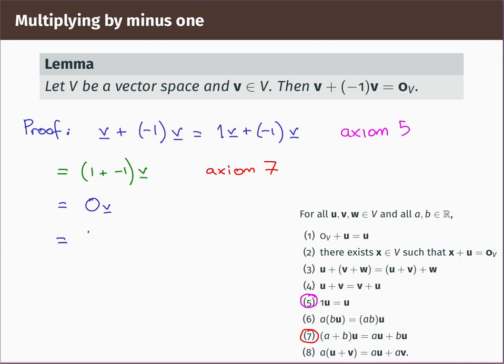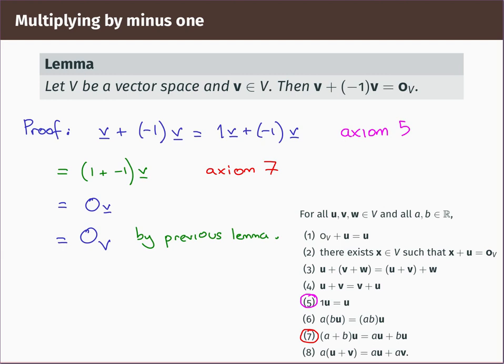But we've just worked out that for any vector space and any element vector v of that vector space, if you do the scalar multiple 0 times vector v, then you get the 0 vector. So this is the 0 vector by the previous lemma. And we're done. We've proved our lemma.